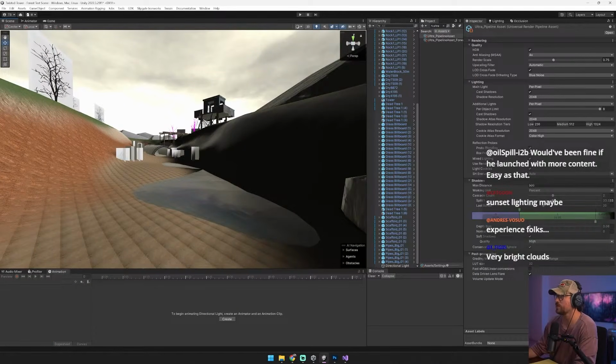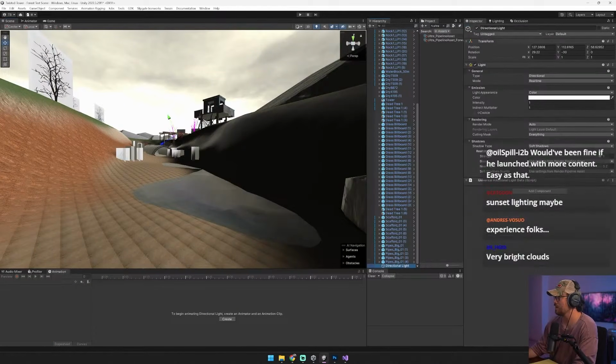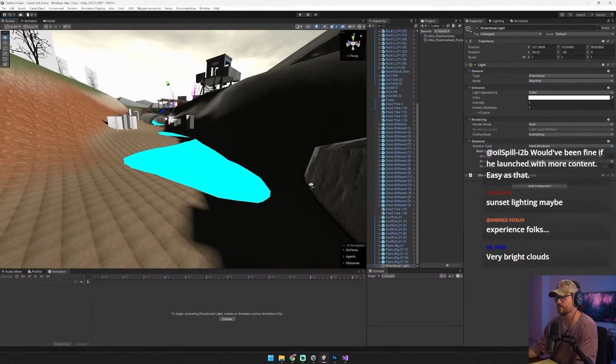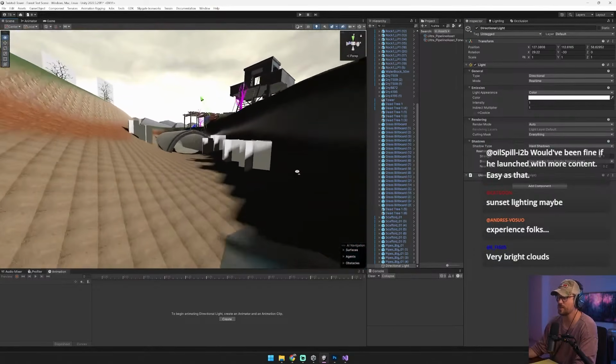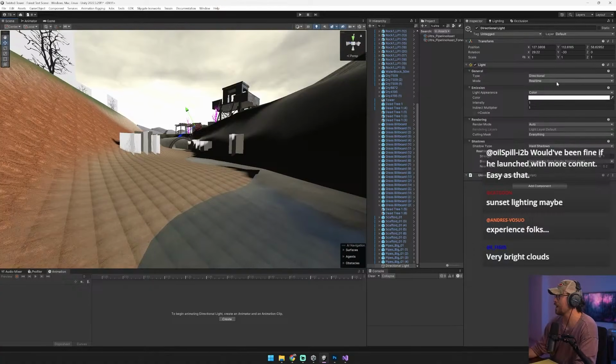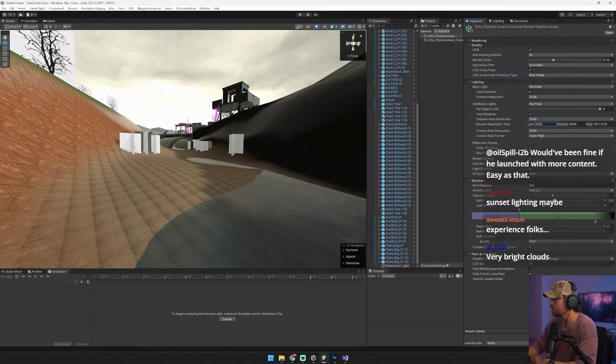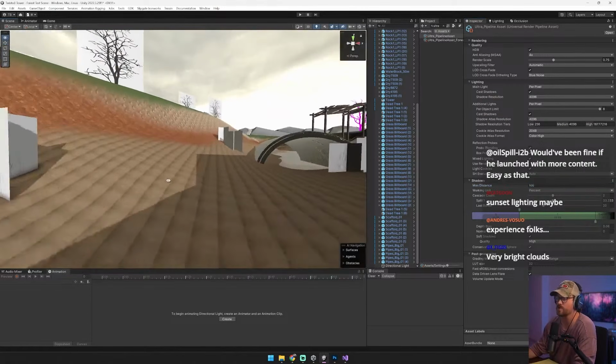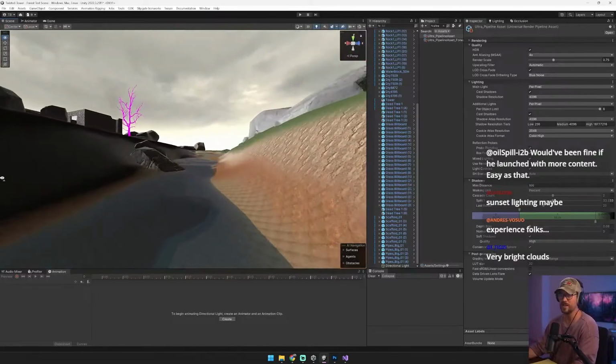And I'm going to make sure we go to our directional light here. I'm going to set it to hard shadows just for now so I can see what's going on with the resolution of the shadows. Resolution of the shadows is really bad. And I want to set the strength down like this. There we go. And then just make some longer shadows here. Yeah, the resolution is really bad. And this is the one thing I cannot figure out why it's doing this. Probably because the distance is so big. There we go. We'll set it to 100. Good. Okay. Already looks like 5 times better.